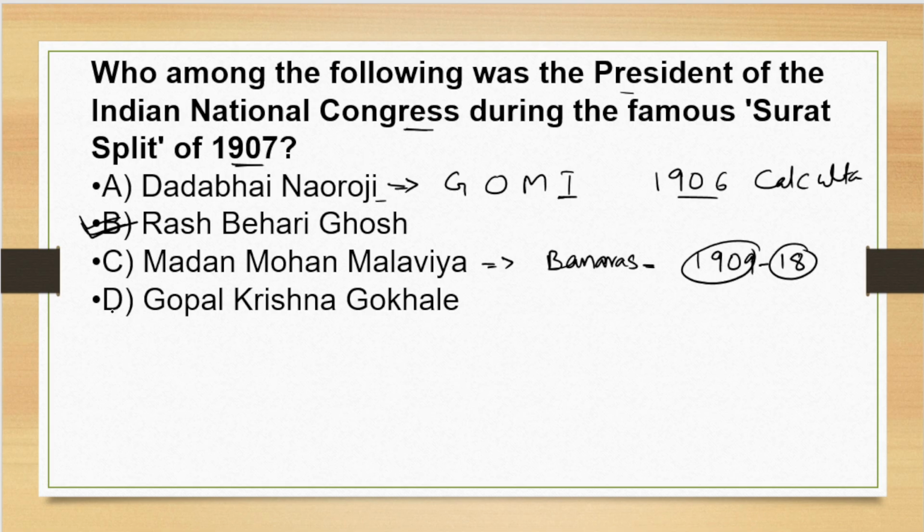And Gopal Krishna Gokhale. Now Gopal Krishna Gokhale, he was the political guru of Mahatma Gandhi. He was political guru of MG, Mahatma Gandhi, right? And he presided over the 1905 session, during which the Bengal partition took place, 1905. Now moving to the next question.